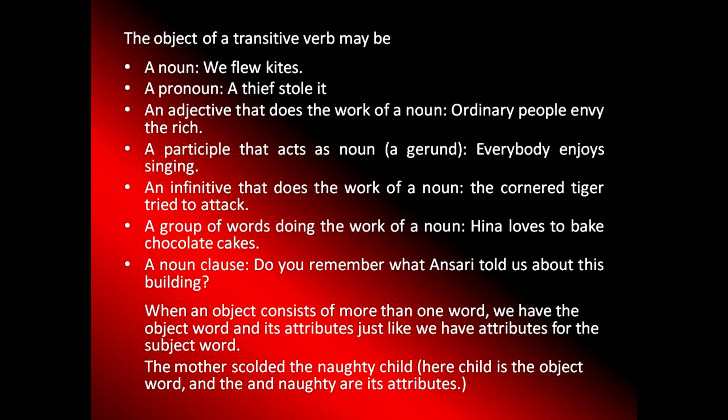And to bake is an infinitive which does the work of a verb. But when I take them together, it becomes a phrase also, keep in mind. And here the important word is cake, so it will be a noun phrase. A group of words doing the work of a noun.